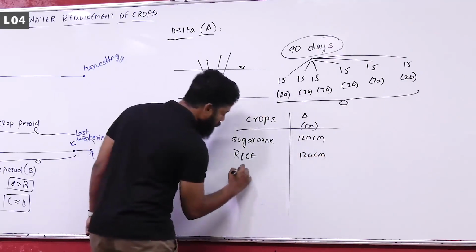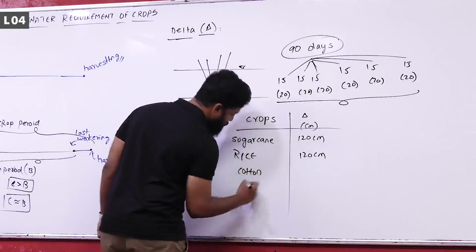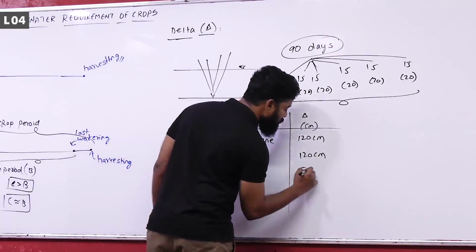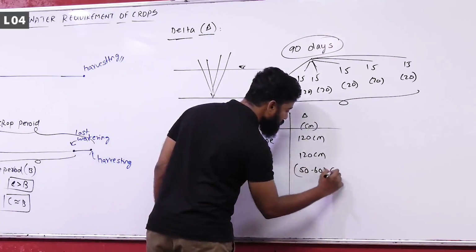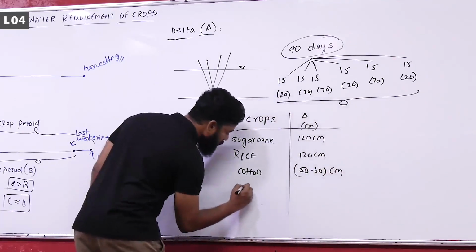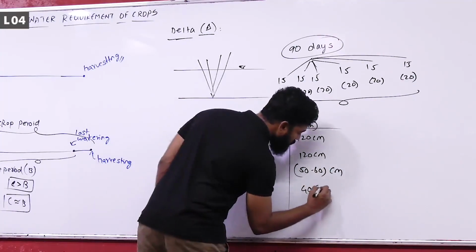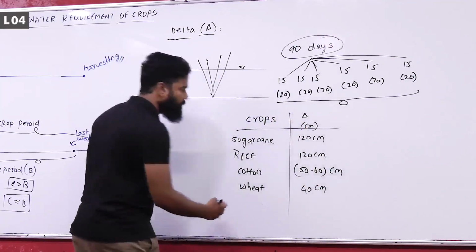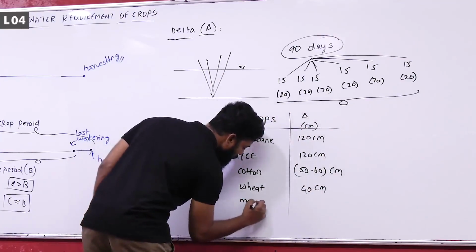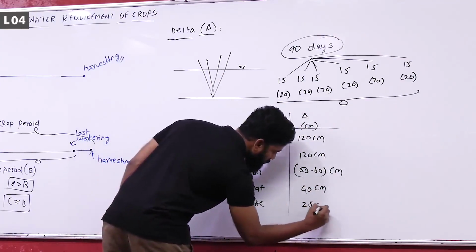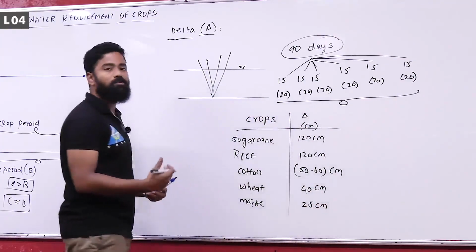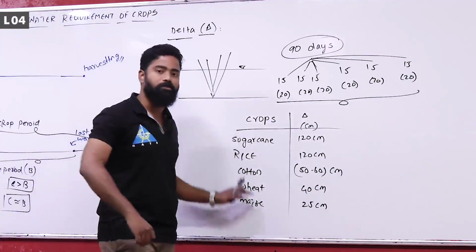For cotton, generally it is in the range of 50 to 60 centimeters. For wheat it is 40 centimeters, something like this, and for maize it is somewhere like 25 centimeters. These are the various values of delta for different crops.